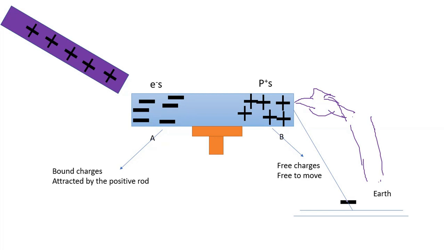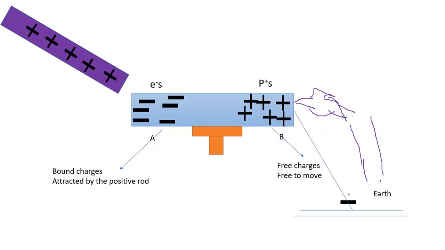After the negative charge, the electrons, enter the aluminum foil, it means the positive will disappear, right? Because it is neutralized by the electron that has negative charge.